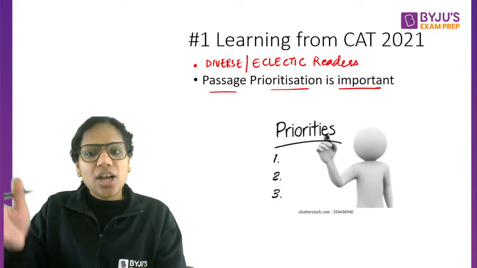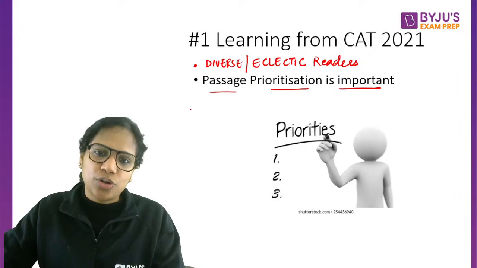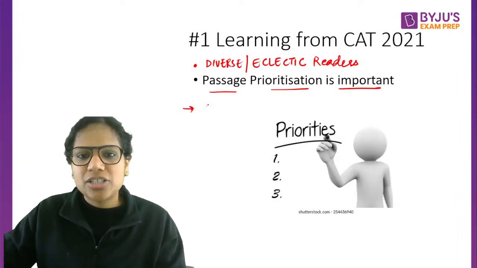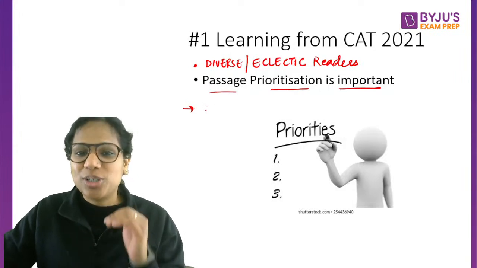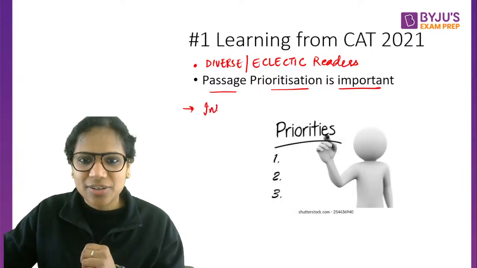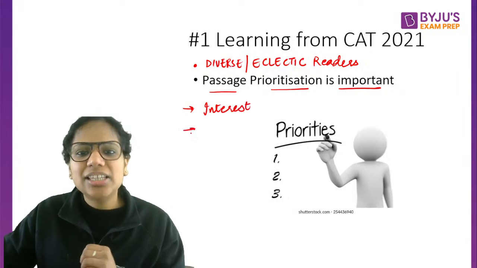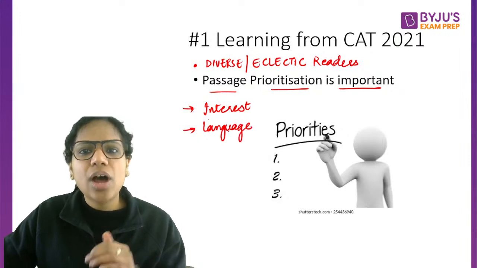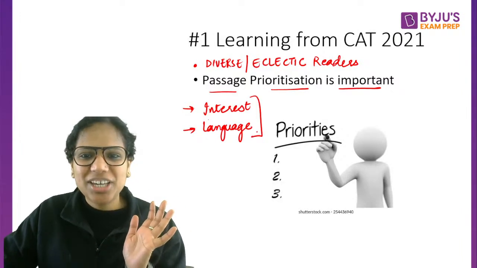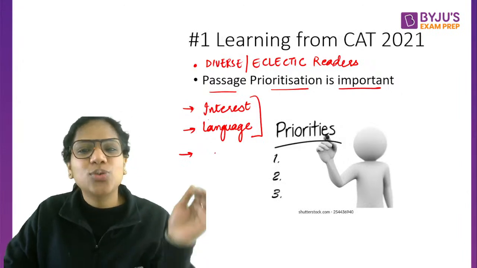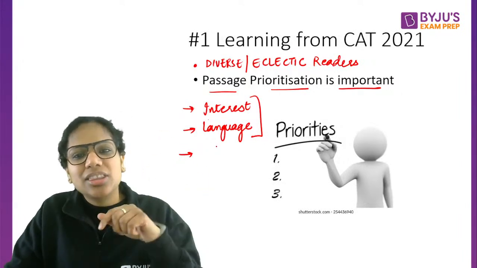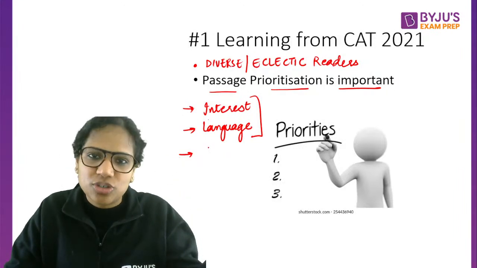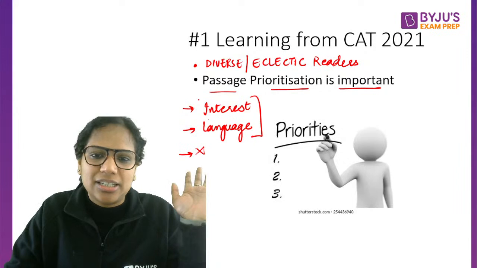And how do you prioritize your passages? If you want to know that, see, this is how I do it. I look at, okay, fine, this passage interests me. This belongs to my area of interest. Secondly, I think the language is also not difficult. So this is how I prioritize my passages. Okay, I do not read the questions. I do not, let's say, see, acha itna direct hai, itna inference hai. That's not easy for you to guess. It all depends on the options, right? So don't go by that criteria.